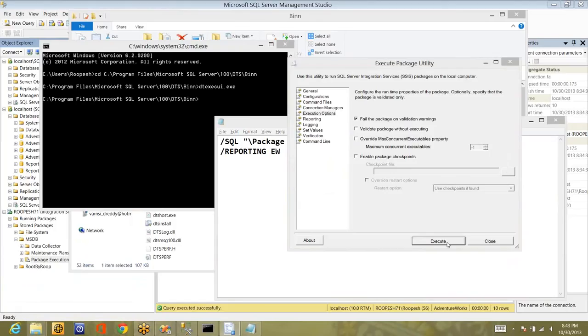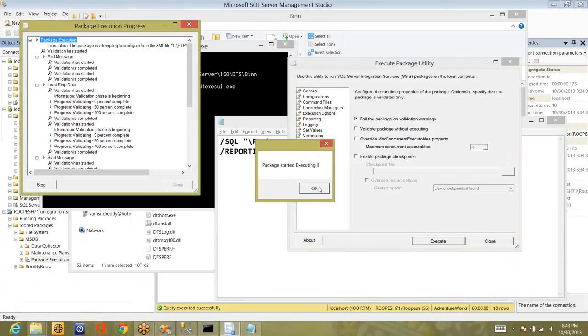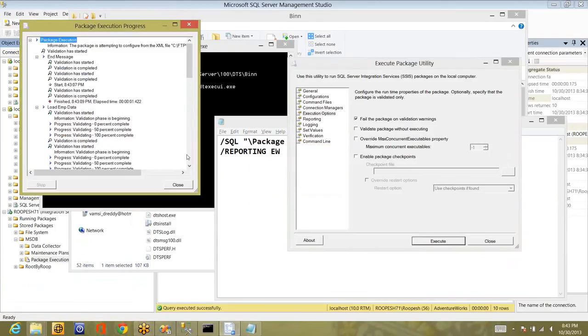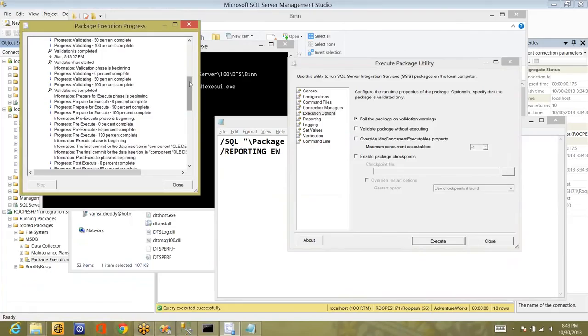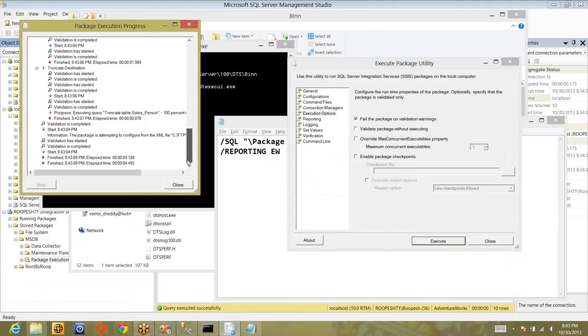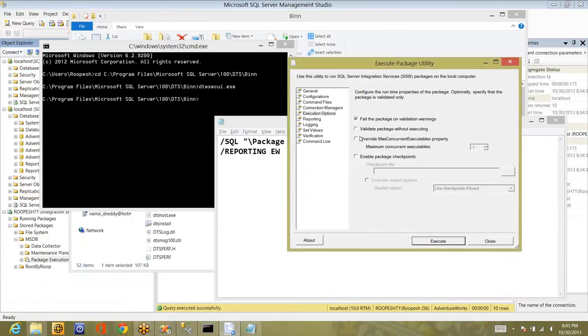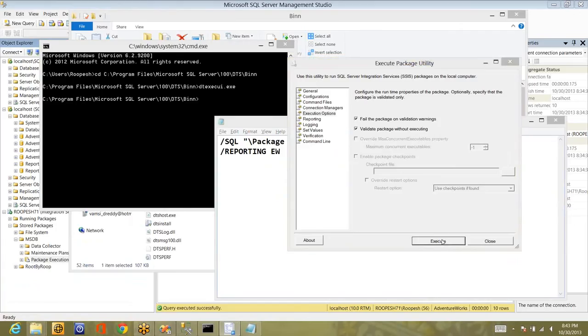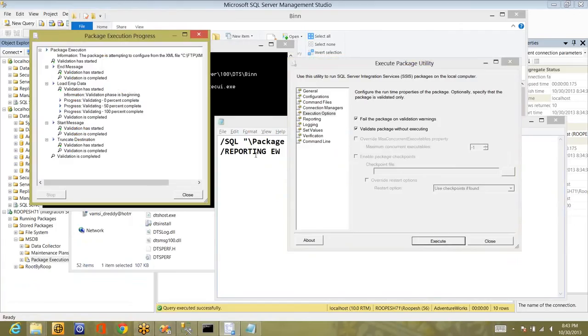There is some warning, right? That is not a validation warning, I think so. It is not failing the package here. Now there is no warning too. Good. I'll do one thing. Here I'm checking it: validate package without executing. So I'm giving an input like only validate it, don't execute it. So if you see, there are no pop-ups coming, no data load, nothing. Why? Because I asked the server to just validate.